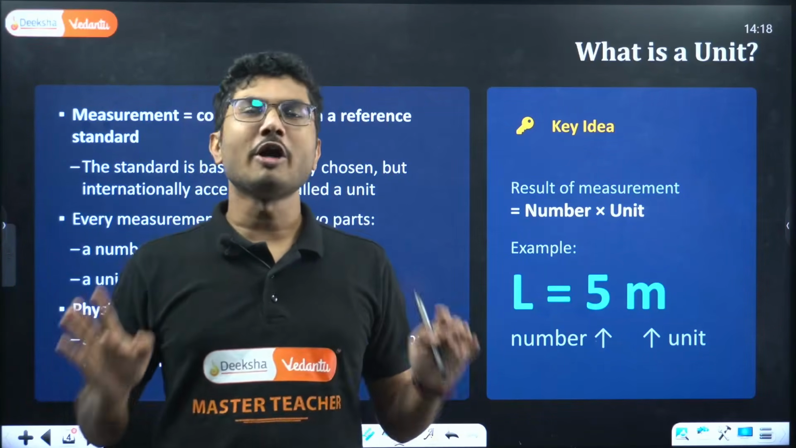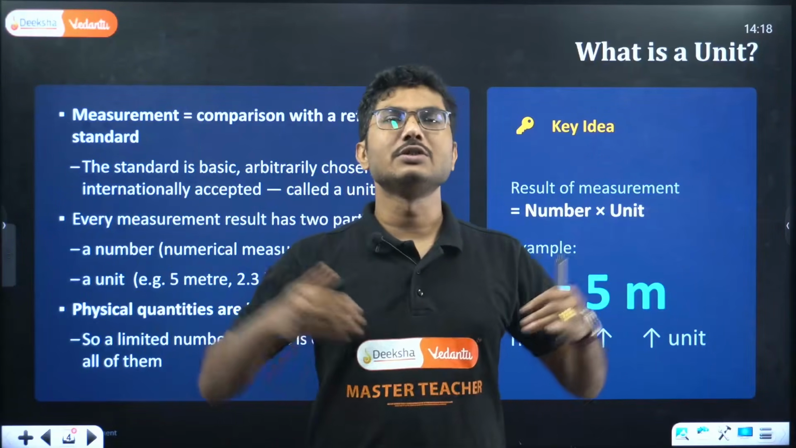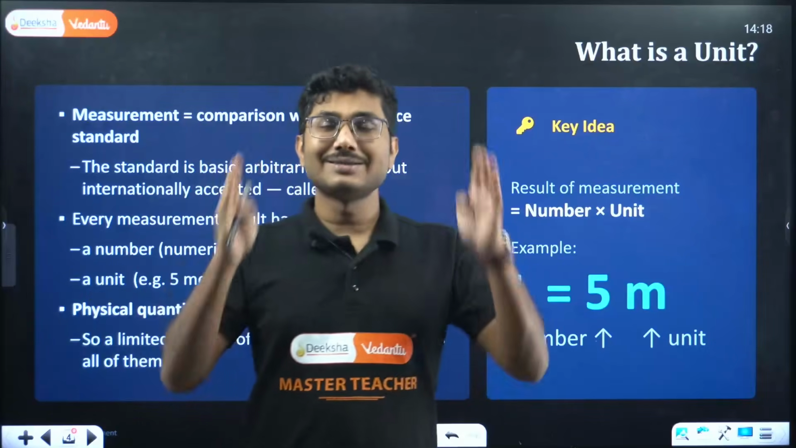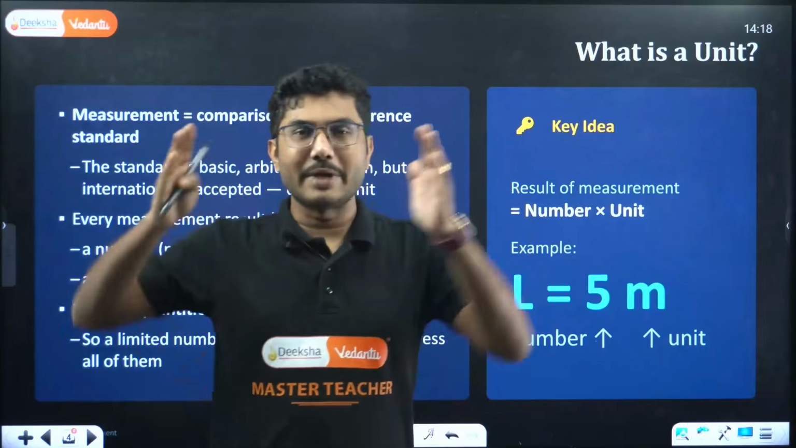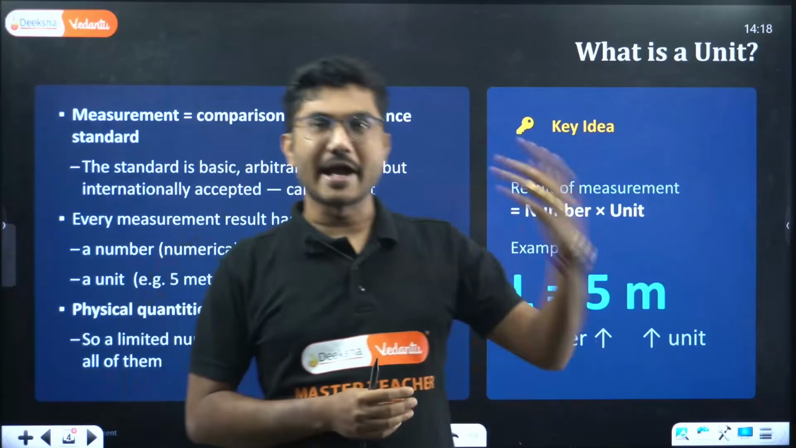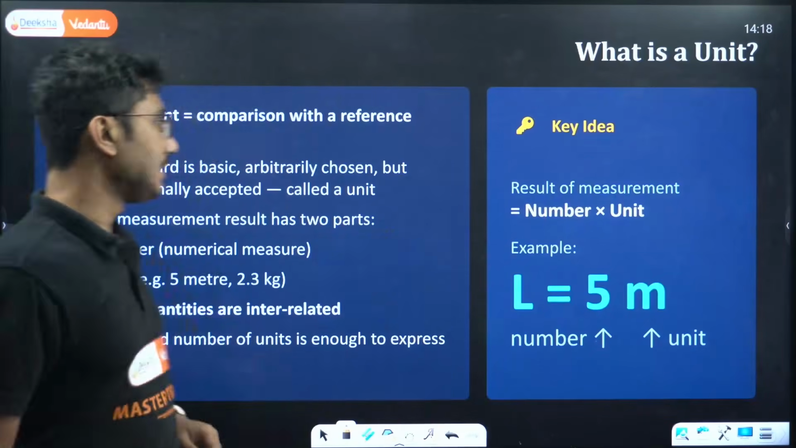So we do not require separate units for all these quantities. If we define certain standard quantities which are fixed, these are called basic units, and any other units which can be derived from those units are called derived units. We will see them one by one.